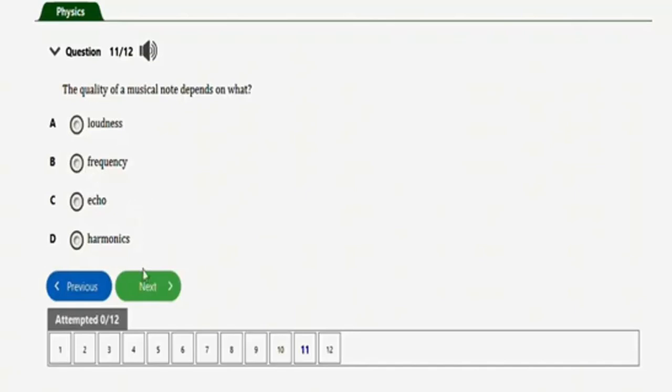The next question will be this one. It says which of the following characteristics of sound waves depends on frequency of the sound? So we have loudness, intensity, pitch, quality. The correct option is option C, which is pitch. Okay, so this basically can deal with problems involving the quality, pitch, intensity, and loudness of sound.